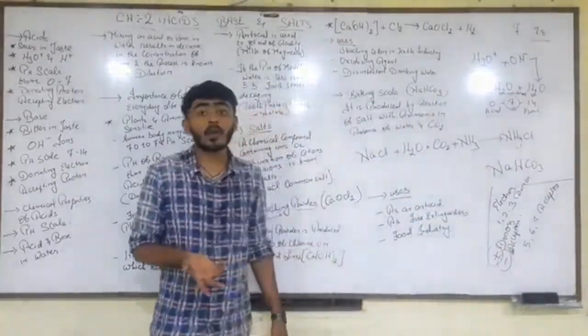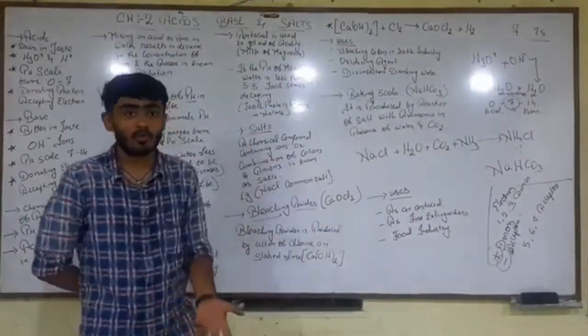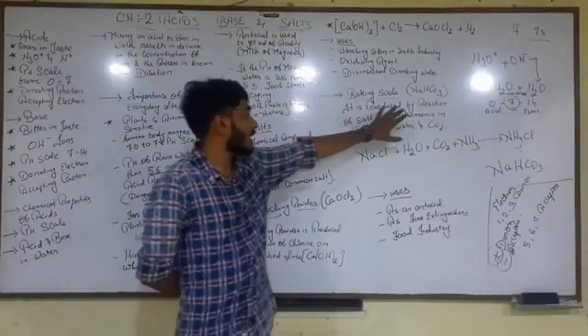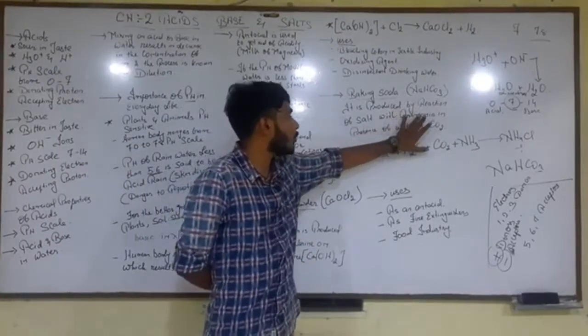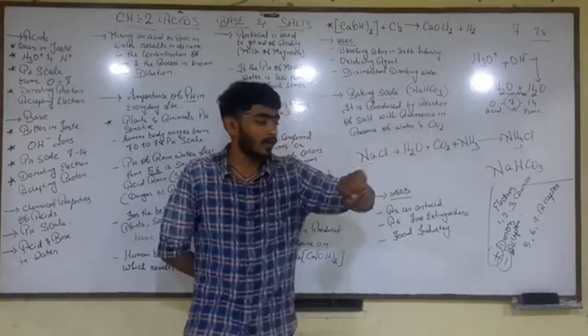You have heard the word baking soda. We will see the uses and get to know where we use it. Baking soda is made by the reaction of salt with ammonia in the presence of water and carbon dioxide.